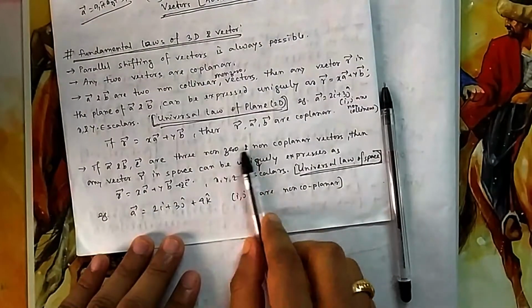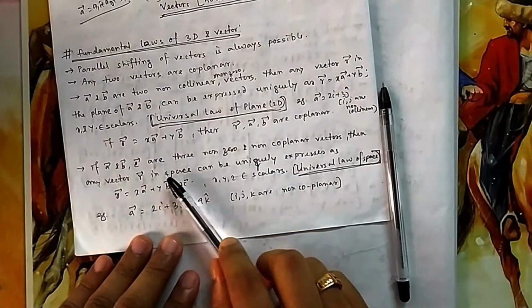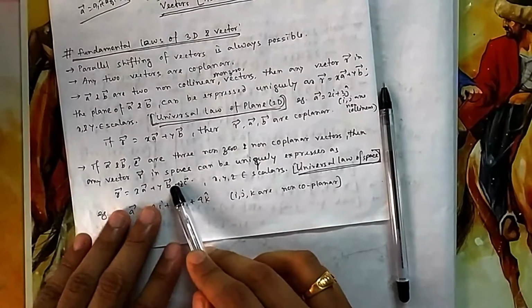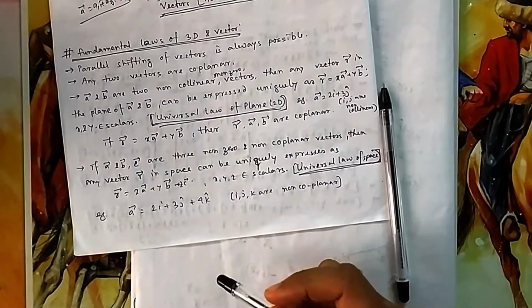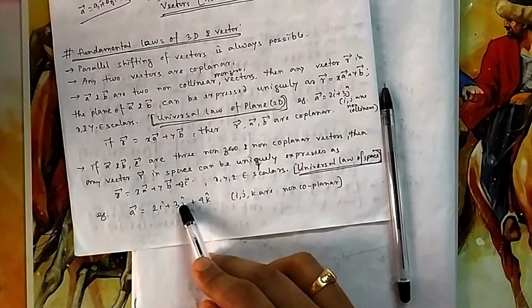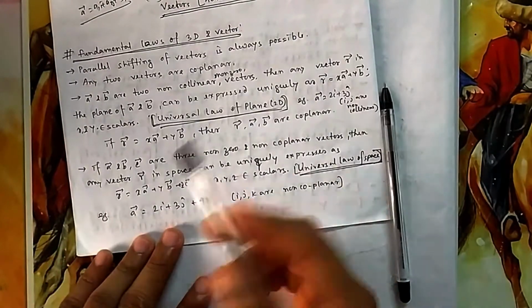If a, b, c are now three non-zero non-coplanar vectors, they cannot be in the same plane, then any vector r in the space, in this entire space, can be represented uniquely by this. One specific example is i, j, k. So any vector you can represent as i, j, k: how much you have moved in x, how much you have moved in y, how much you have moved in z. So that is a specific case. You can think of other cases also.